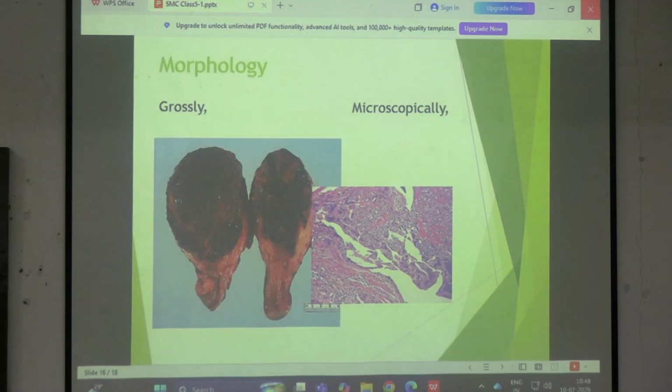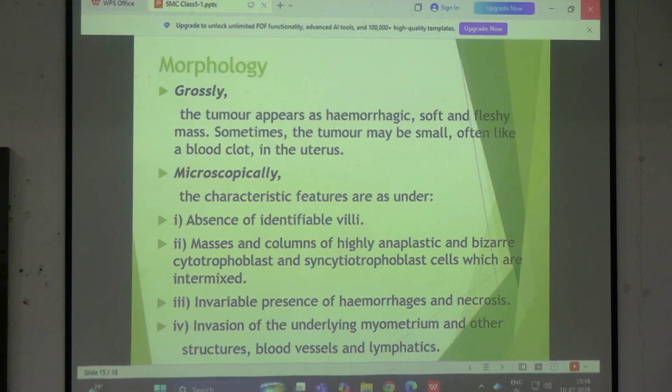In this picture you can see, in this particular picture. Next is microscopically কিরকম. So microscopically this is arising from an organ যেটার cell of origin হচ্ছে trophoblast. So there will be abnormal trophoblast. তাহলে there will be কিরকম হবে, bizarre, neoplastic, rather anaplastic cytotrophoblast as well as syncytiotrophoblast. Trophoblast এর malignancy হয়েছে তো, তাহলে abnormal cytotrophoblast থাকবে, abnormal syncytiotrophoblast থাকবে। তো কি দেখবে, masses of highly anaplastic and bizarre cytotrophoblast and syncytiotrophoblast which are intermixed.